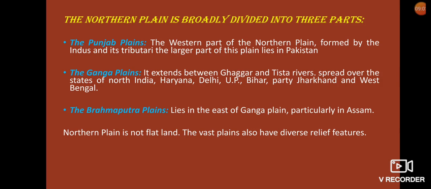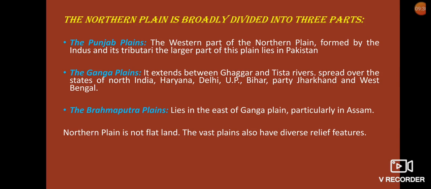They all originate in the Himalayas, and this section of the plain is dominated by the Doabs. Doab is made up of two words, do meaning two and ab meaning water. Similarly, Punjab is also made up of two words, Panj meaning five and Ab meaning water.